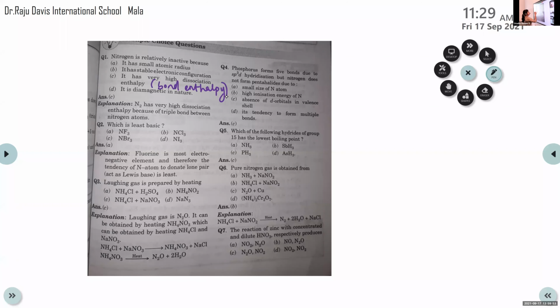It's the energy required to break the bond between nitrogen atoms. In the case of nitrogen, it is a triple bond. So you can see so many questions from that part. Nitrogen, due to its triple bond, is inert at room temperature. It does not get involved in chemical reactions because high energy is needed to break the bond between two nitrogen atoms.